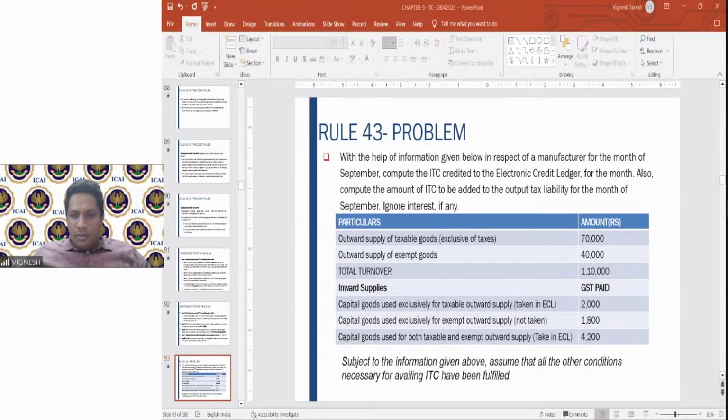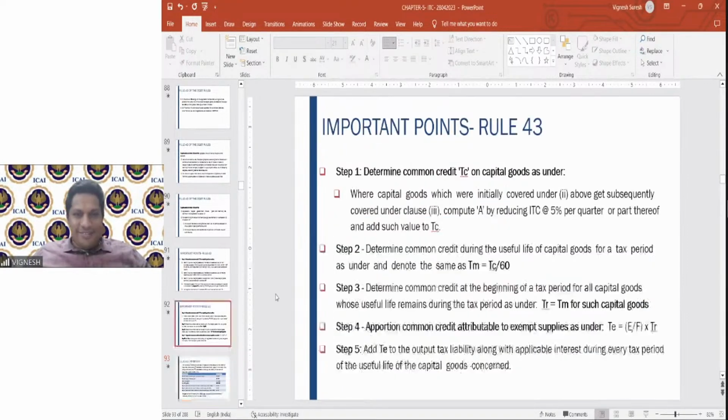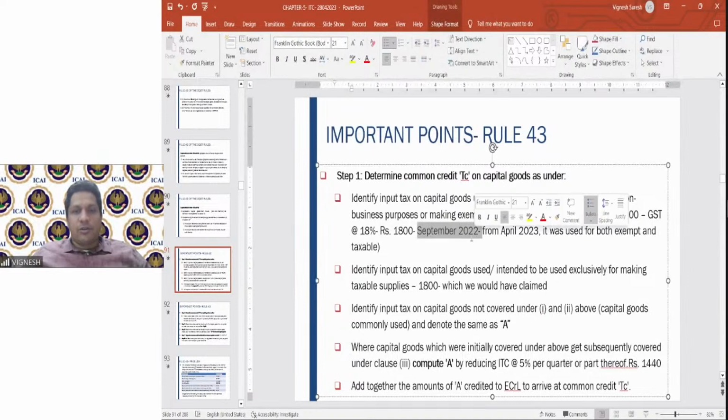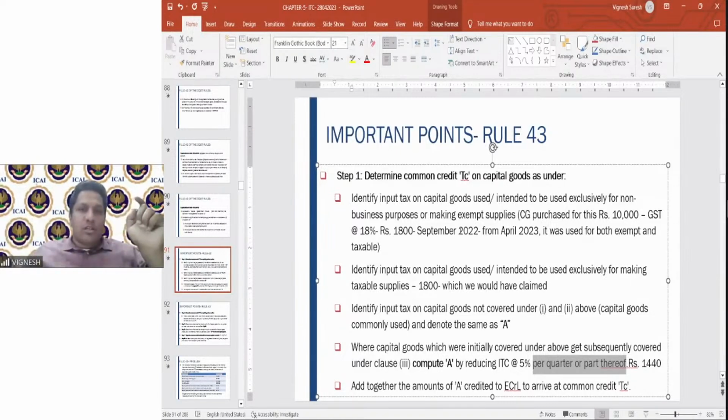Please tell me the quarters once again, one minute. I'll not leave you till you understand. September 2022, you have purchased. Quarter or part thereof. What are the 4 quarters? July, August, September. September also is a part of the quarter. So those 3 months also you have to take as a quarter. So here, the quarters covered are: July, August, September, 1 quarter. October, November, December, 2nd quarter. Jan, Feb, March, 3rd quarter. April or part thereof again, April, May, June is the 4th quarter. That is how 4 quarters come.